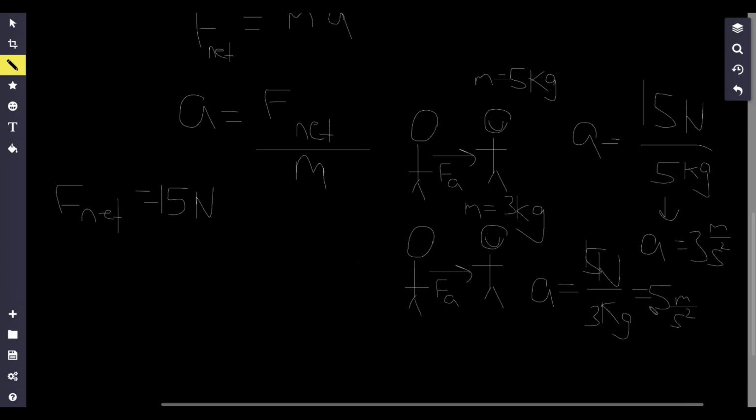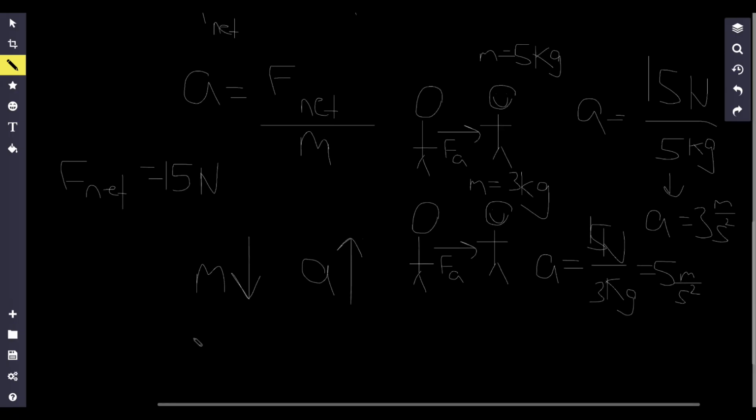So what does this imply? This implies that if your mass is lower, then your acceleration is higher, meaning that if you're really light and I give you a little push, you're probably going to accelerate a lot. But if you're pretty heavy, if you have a really high mass, well, you're probably not going to accelerate that much. So the acceleration arrow isn't going to be as long, or you're not going to accelerate as much.